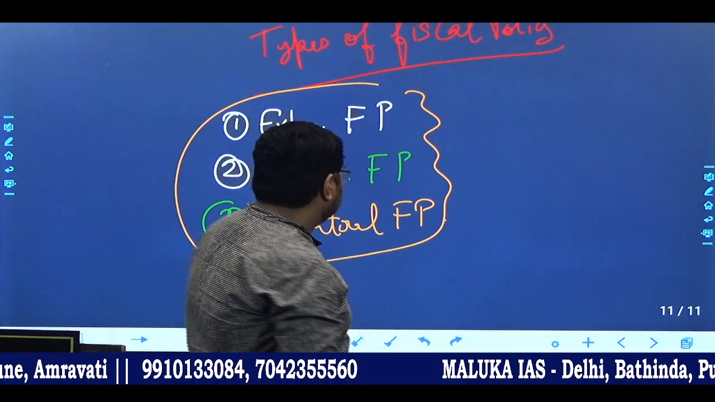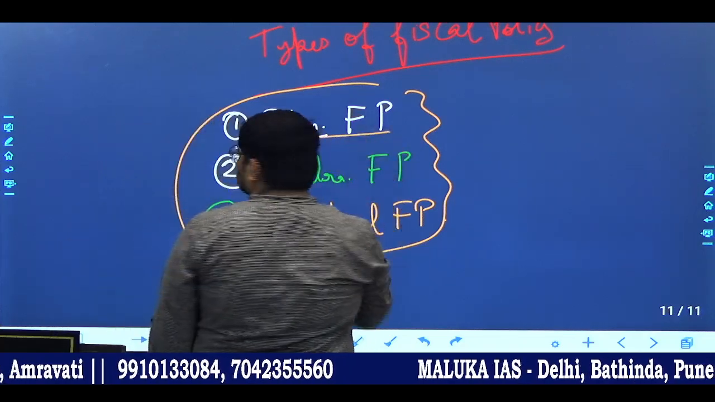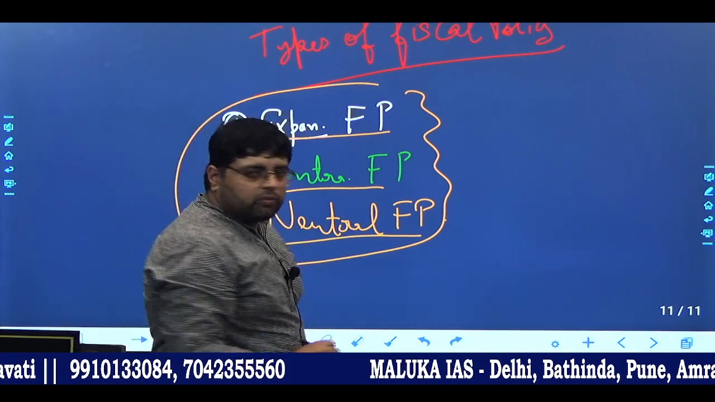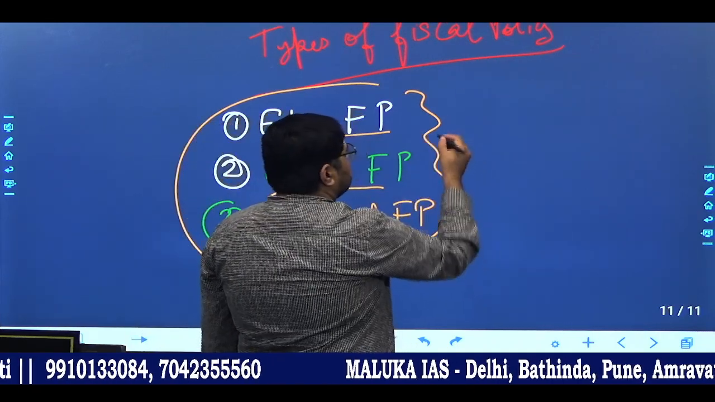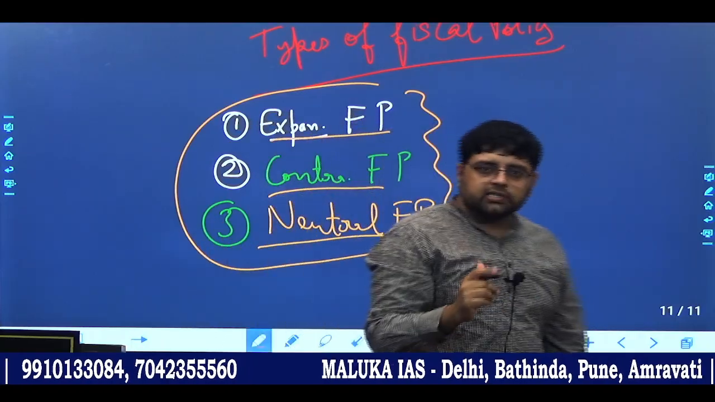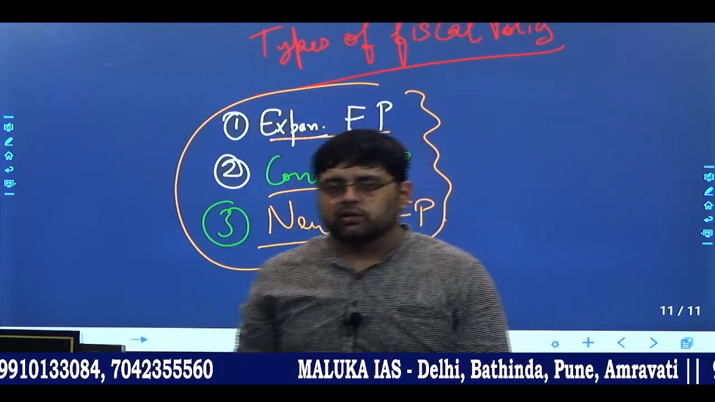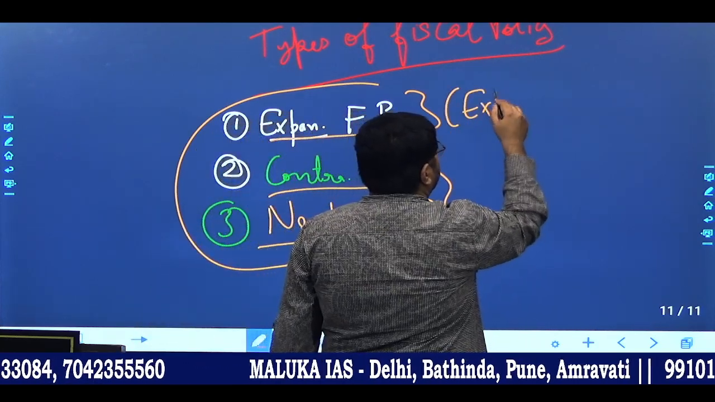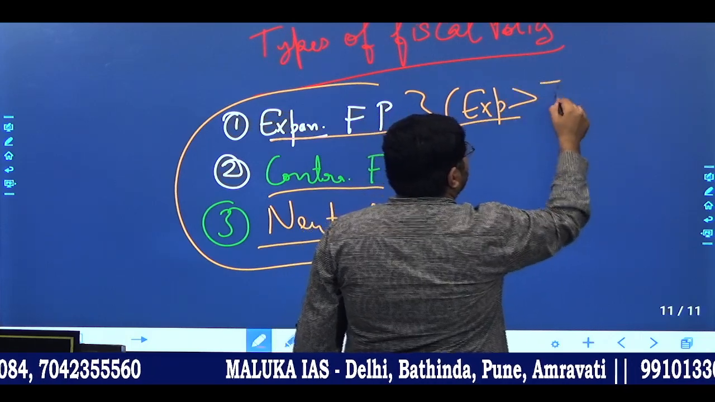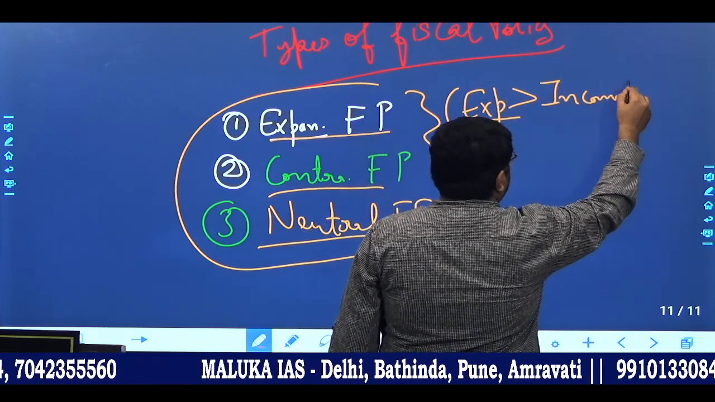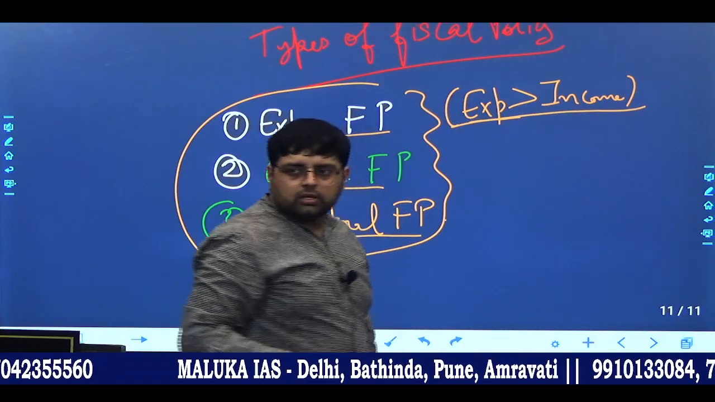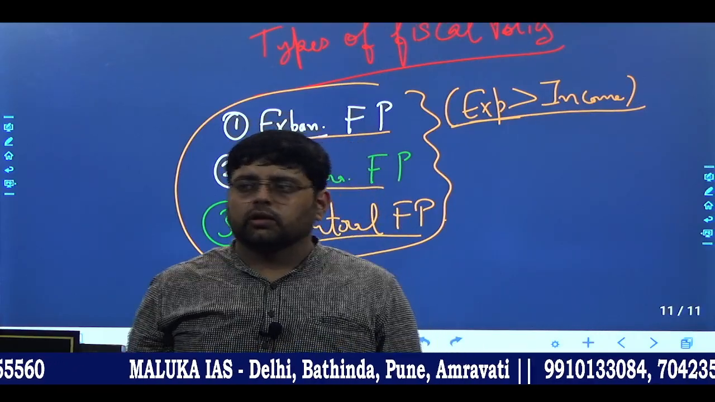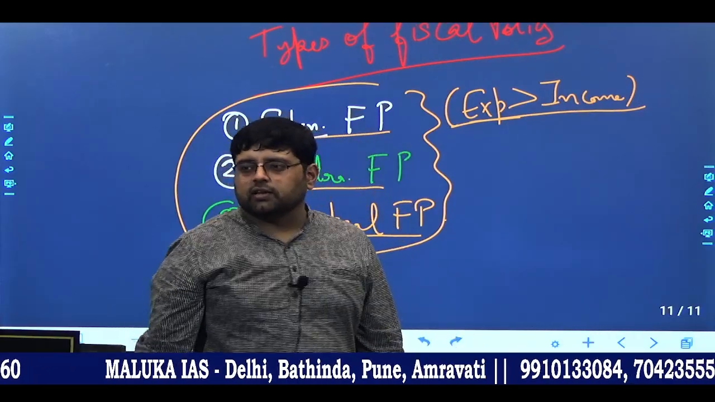Now, expansionary fiscal policy, contractionary and neutral fiscal policy. When it comes to expansionary, you know that a budget has two parts, income and expenditure. So when the government's expenditure is more than its income, we call it expansionary fiscal policy. We call it expansionary fiscal policy.